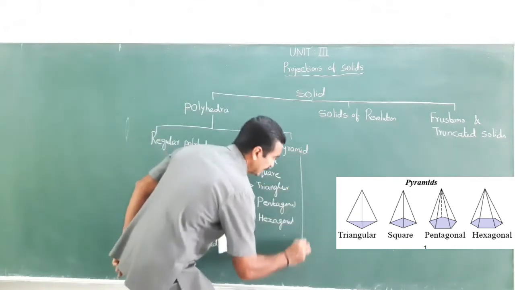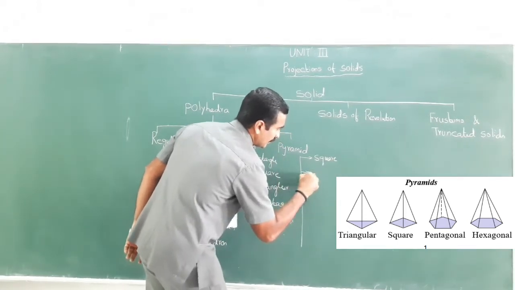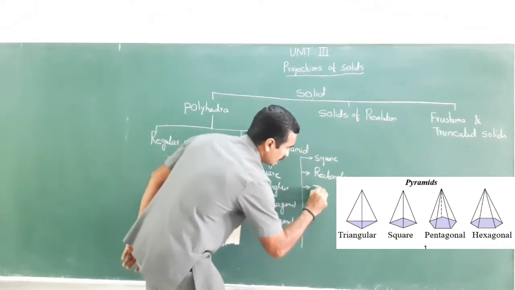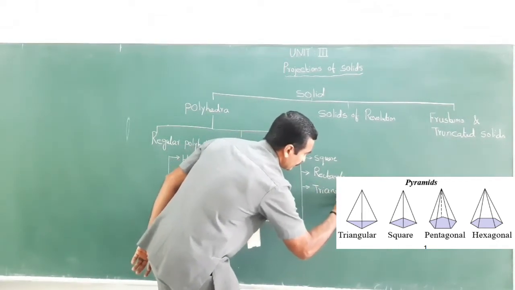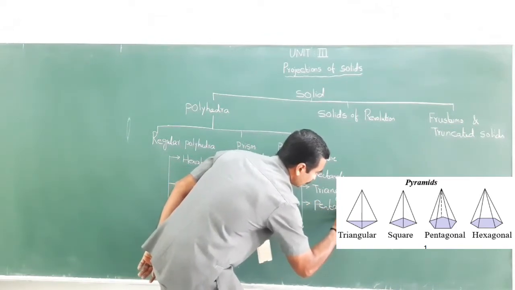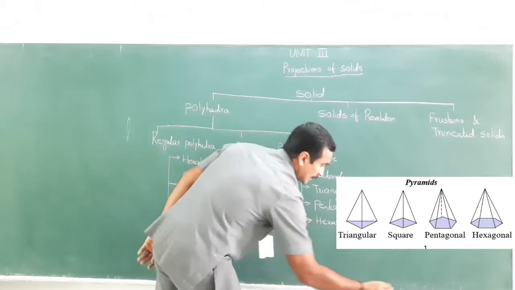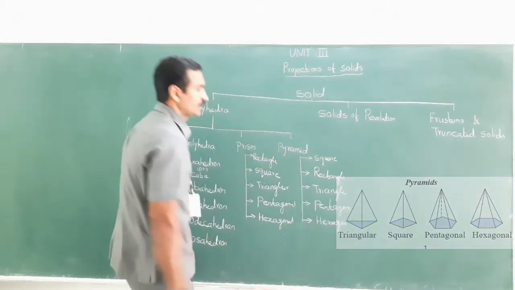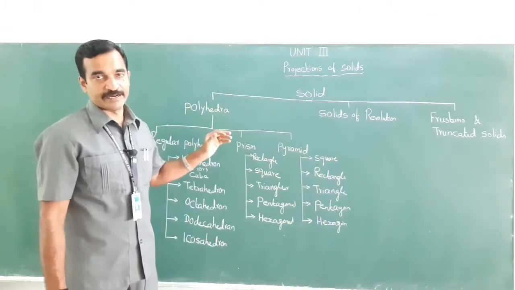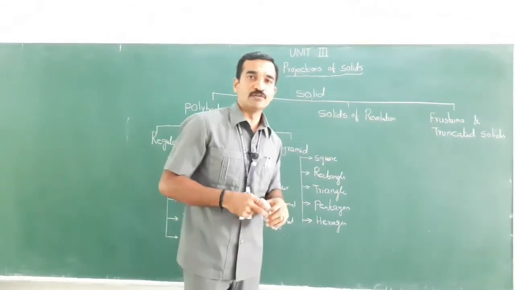So, this is further classified into square pyramid, then rectangular pyramid, then triangular pyramid, then pentagonal pyramid, and the last is hexagonal pyramid. Got it? So, I have taught you the polyhedra. Let's move to solids of revolution.